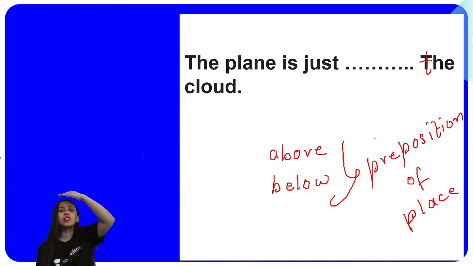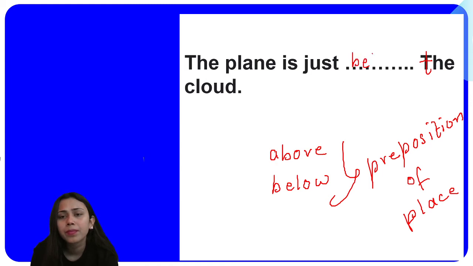So in this case, you'll be using above. In this case, you'll be using below the face, right? My hand is above my head. My hand is below my face. Okay? So here, either of them you can use. The plane is just below the cloud. Below the cloud. Okay?